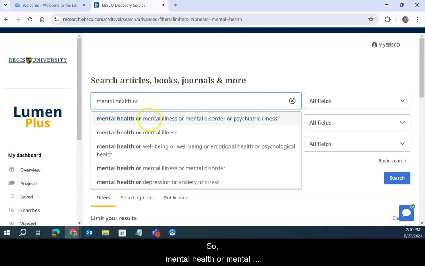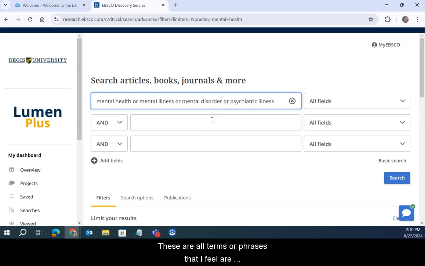So mental health, or mental illness, or mental disorder, or psychiatric illness. These are all terms or phrases that I feel are relevant to my particular research interest. They are terms that I consider synonymous.